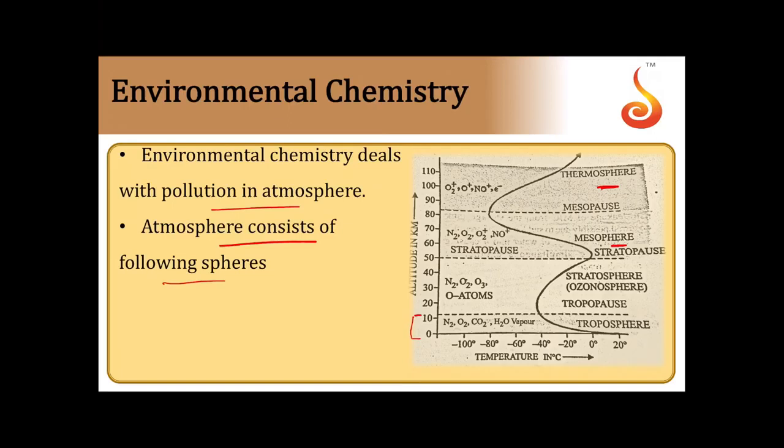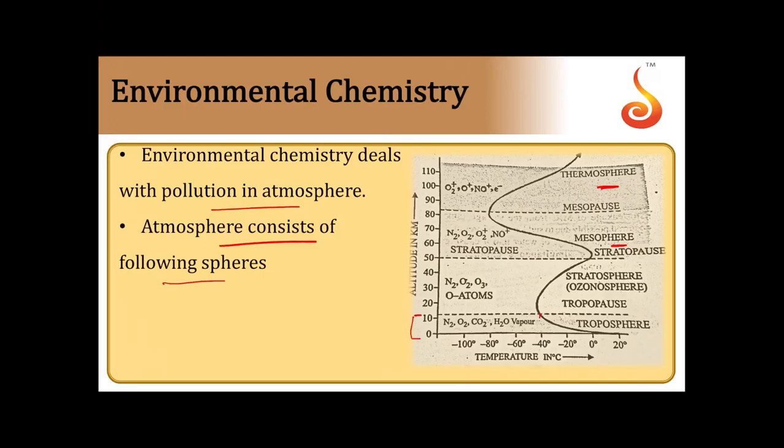And if you see the temperature variation, the temperature varies from 15 degrees Celsius to minus 56 degrees Celsius approximately in the troposphere. So it is 0 to 11 kilometers. The troposphere consists of N2, O2, CO2, H2O vapor, and the temperature ranges from 15 to minus 56 degrees Celsius.